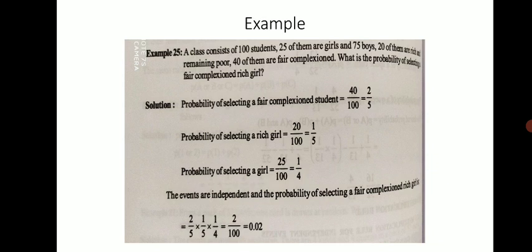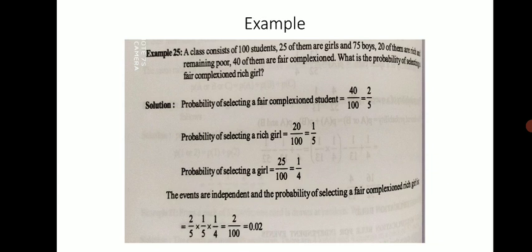Out of all these 100, 20 are rich, whether boy or girl, we don't know, and the remaining are poor. 40 of them are fair complexioned. Okay, means they are good looking. 40 are not so fair complexioned, means their complexion is not fair. So what is the probability of selecting a fair complexioned rich girl?